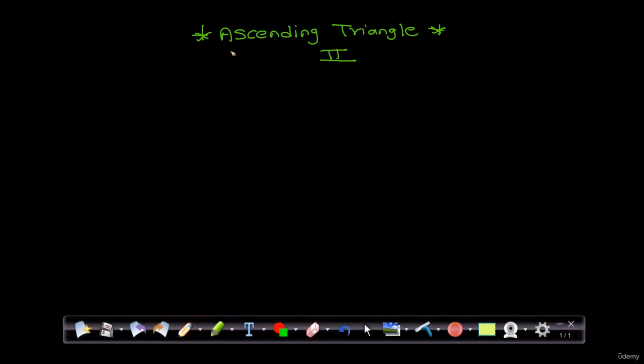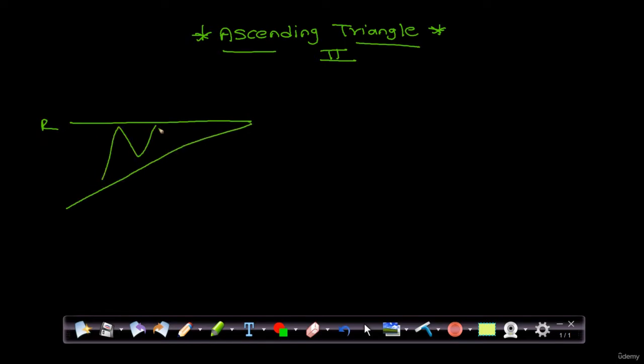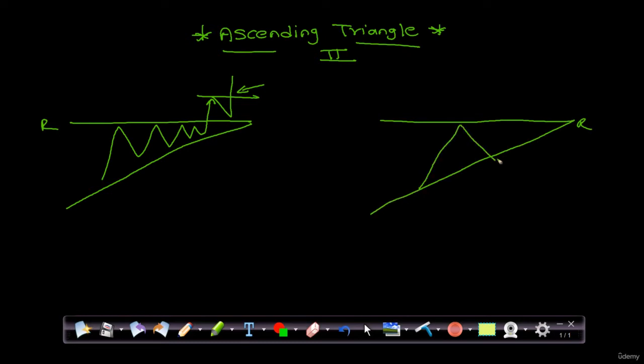In the last video on the ascending triangle, we discussed two cases. The first case is, suppose this is the resistance and this is the trend line. If it breaks upside, then after the retest we can make an entry here. The second case is, suppose this is the resistance and again this is the trend line. If the market breaks downside, after the retest I can make an entry.